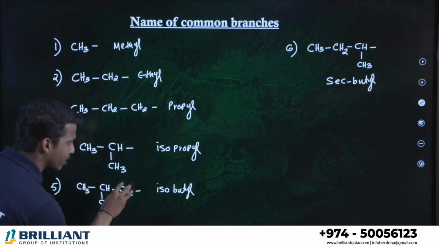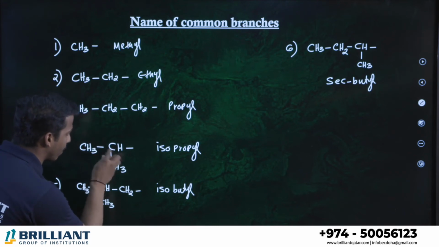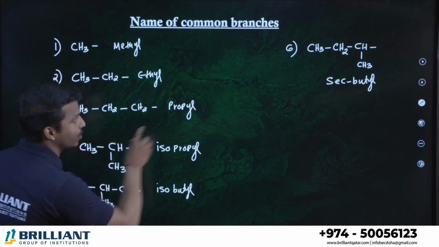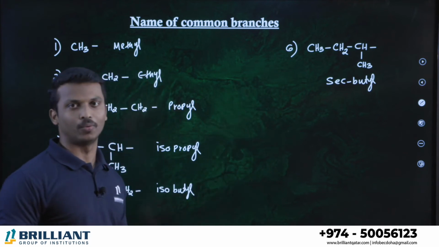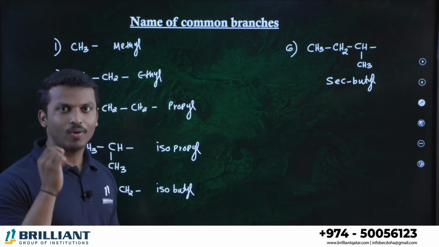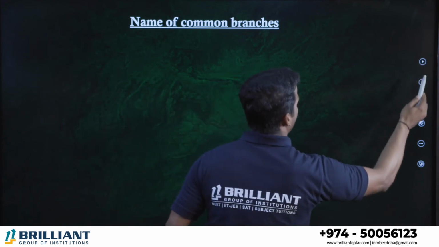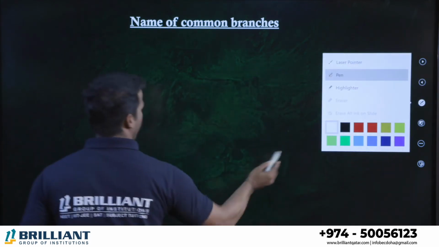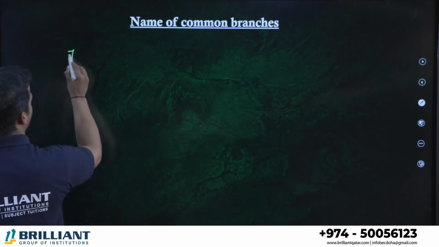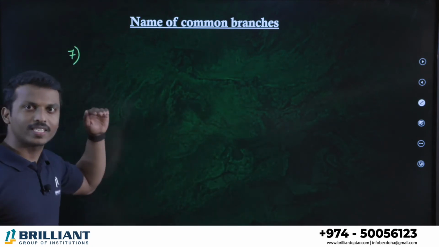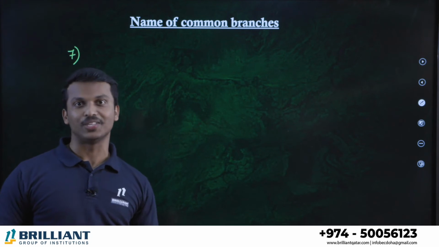If you place this CH2 in between these two carbons, between the CH3 and CH, you will get sec-butyl. Clear, all of you? Now let me tell you some more branches. The seventh one. All are very, very important.